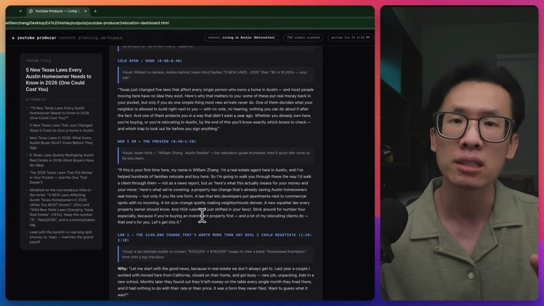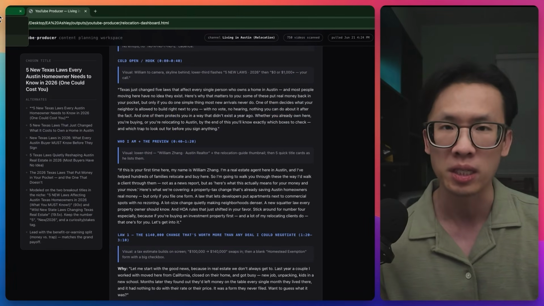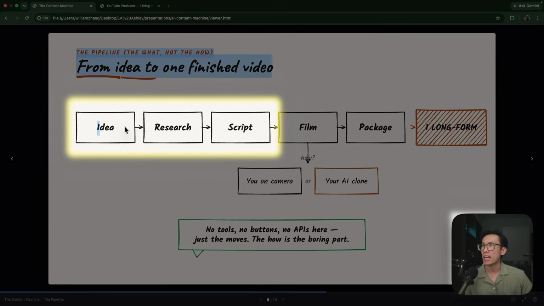From here, I can decide either one, I'm going to film it myself using my camera right here, or two, I'm going to use my AI clone because I don't want to get in front of the camera because I'm too busy. And here's the overall workflow from the idea to research to script. These 3 steps right here are done using my AI operating system.